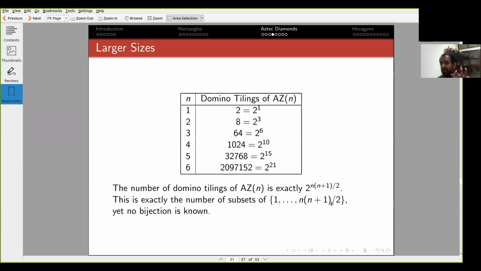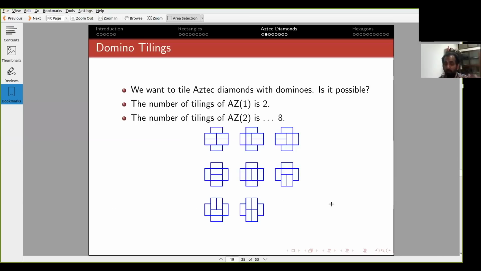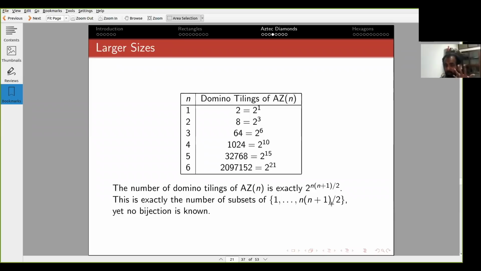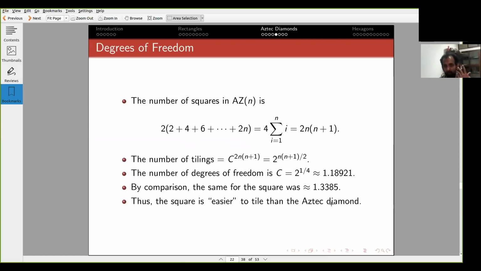And that is in some sense the motivation for this problem. So why should you care? Because the answer is so clear and so clean and so elegant. And there should be some magic going on. Otherwise it's not possible for this to be exactly a power of 2. Right? Something has to be going on. How else is it possible? So that's what motivated a lot of this research.